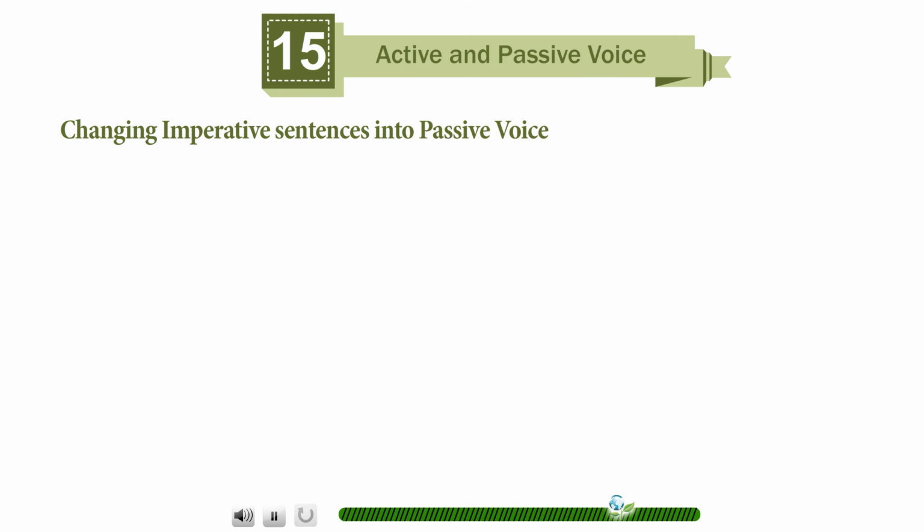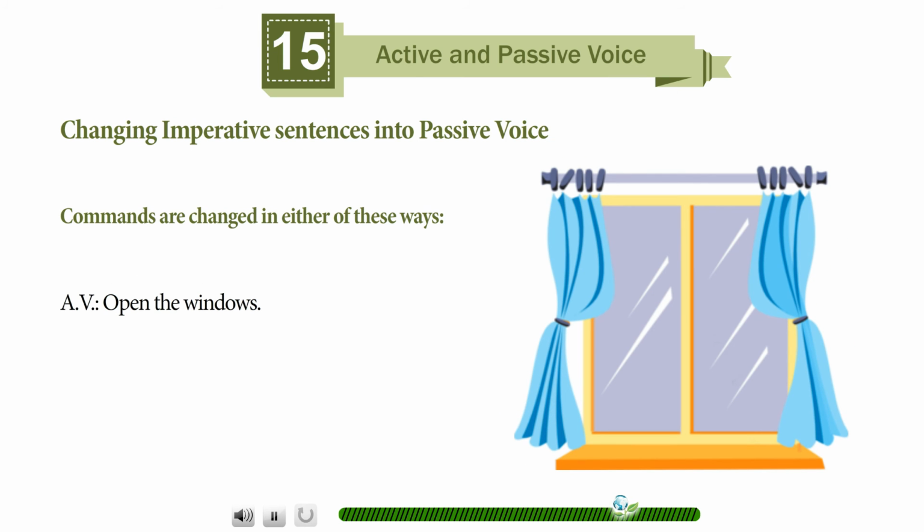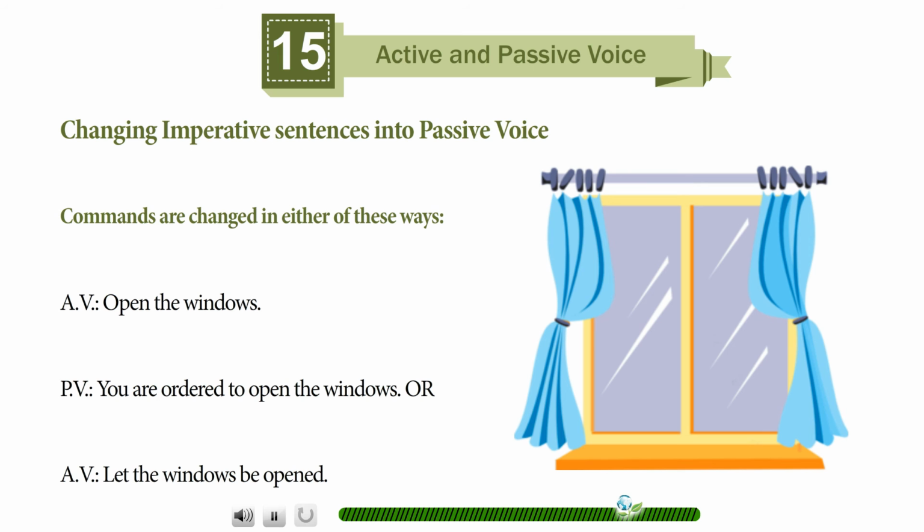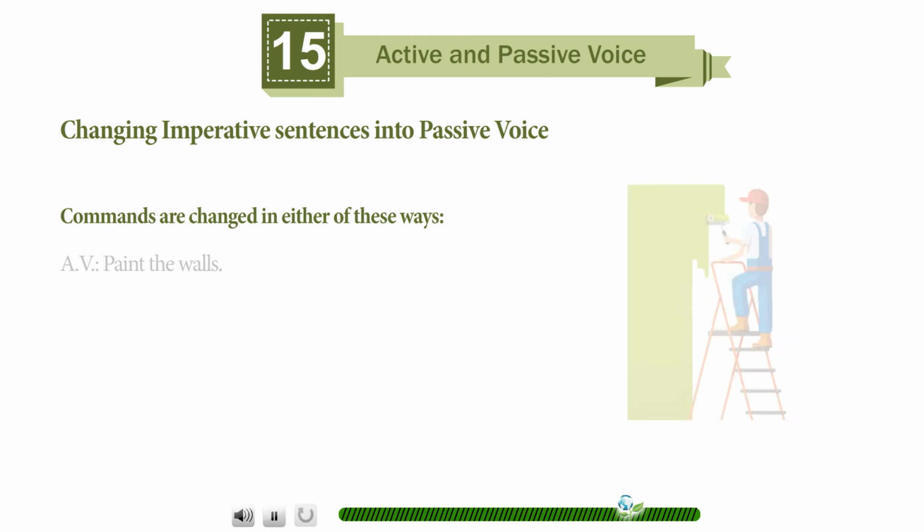Changing imperative sentences into passive voice. Commands are changed in either of these ways. Active voice, open the windows. Passive voice, you are ordered to open the windows. Or, let the windows be opened.